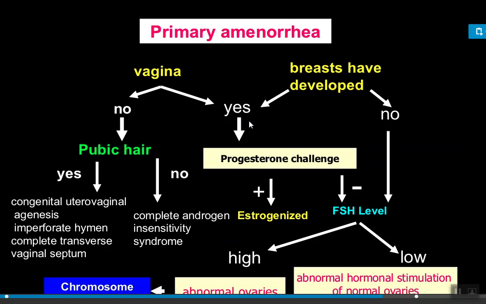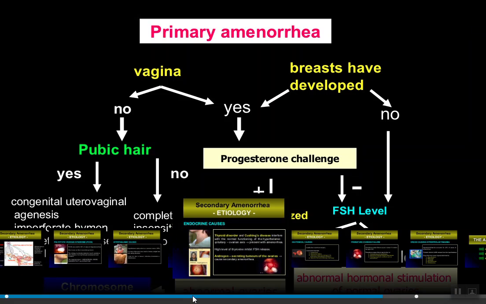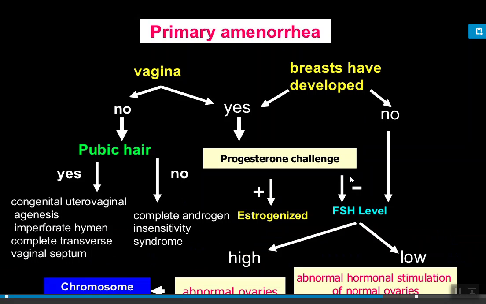If yes, then you have to check the progesterone level and estrogen level. If the breast development is normal, then the levels will be checked, and if it is not, then the FSH level, that is follicle stimulating hormone, can be checked. After that, we have to check for chromosomal abnormalities and assessment of the ovary.